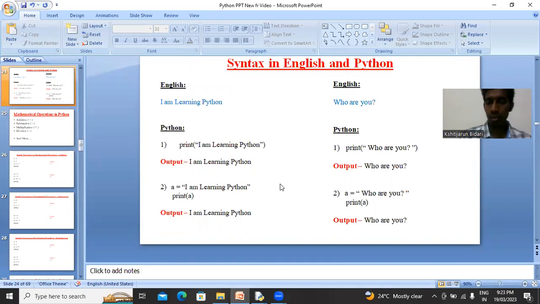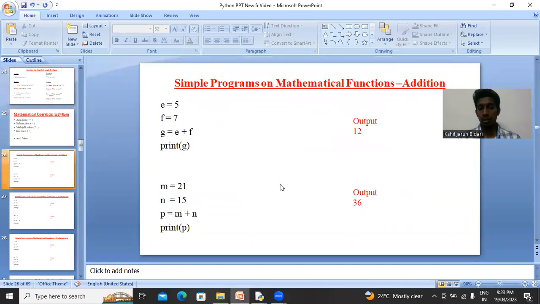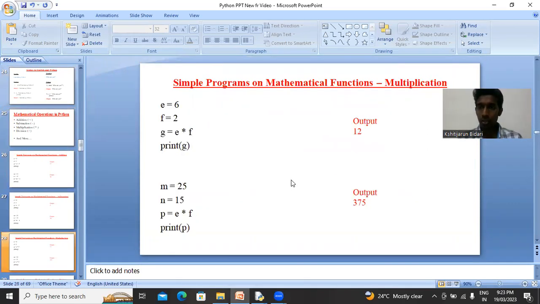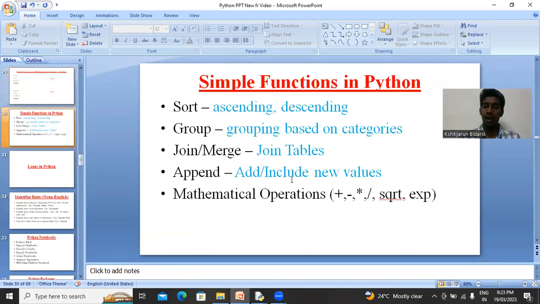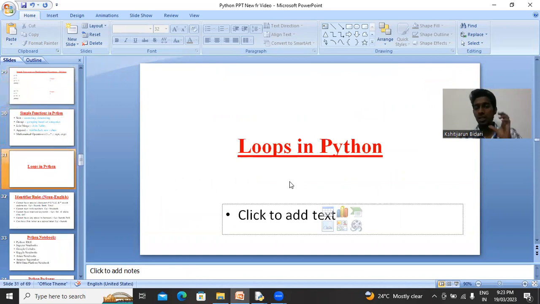So these are the codes till now, friends. We will discuss subtraction, multiplication, division, and different simple functions in Python in the next video. I have made simple and easy-to-understand methods for loops in Python. So kindly see the next videos. You will be able to easily write loops in Python.